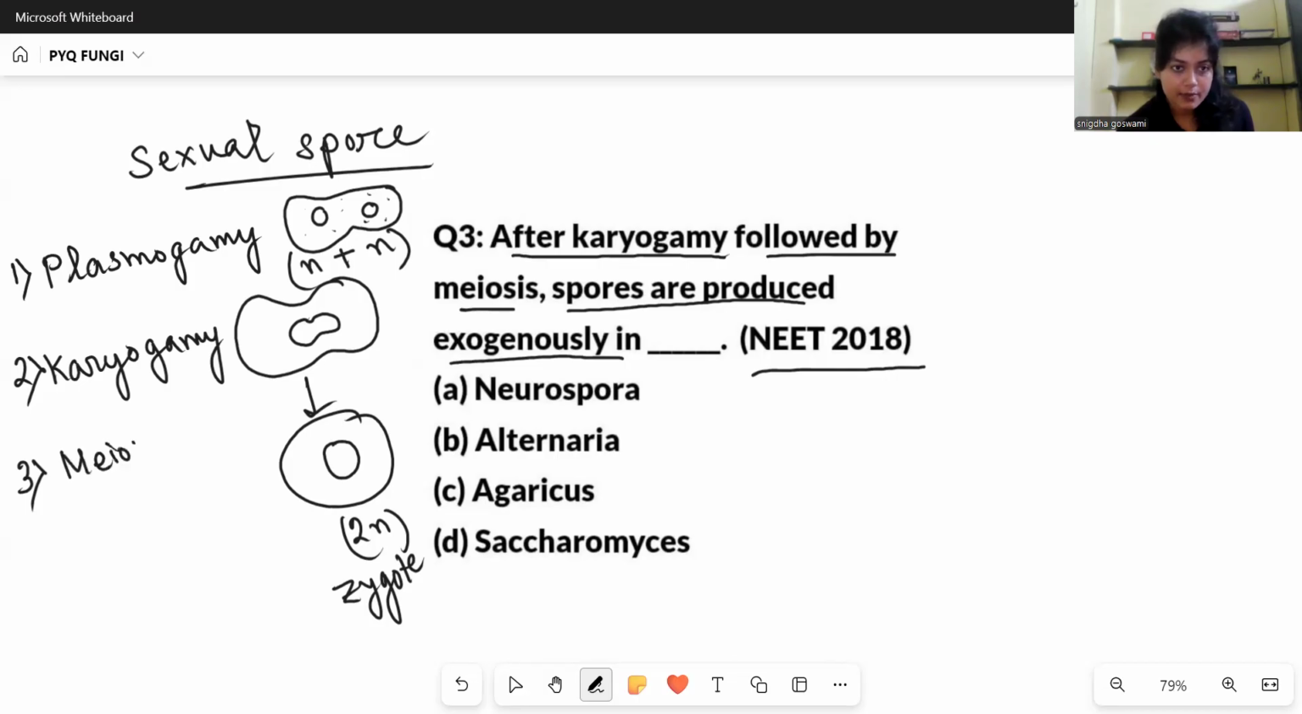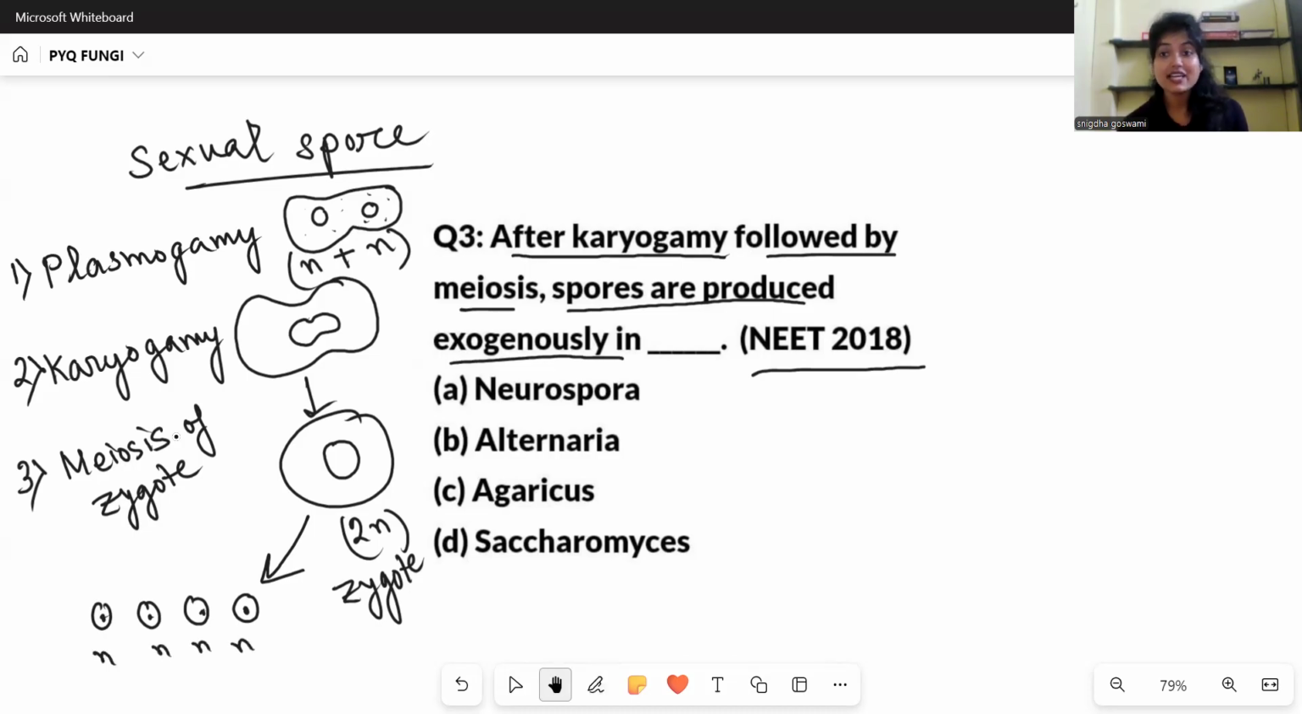Meiosis will happen. Meiosis or meiotic division of the zygote. The zygote will go through meiotic division. And when the zygote divides from 2N, it will produce 4 cells which are haploid, because meiosis is a reductional division, right? So it produces 4 spores which are haploid. This is the process of sexual reproduction or sexual spore production in the fungus.